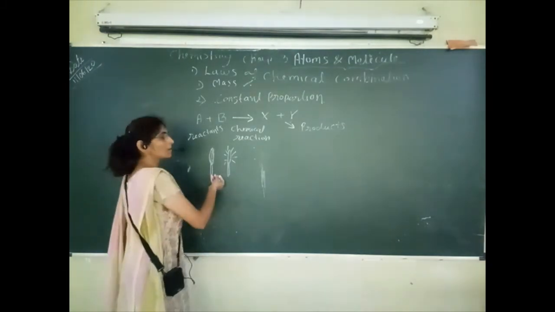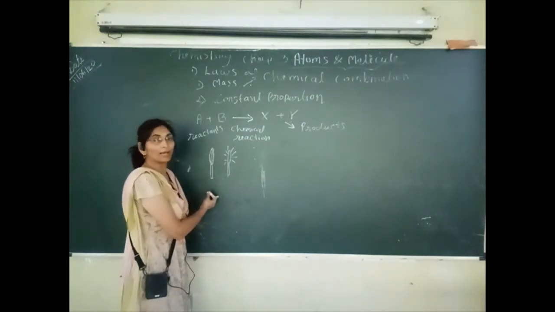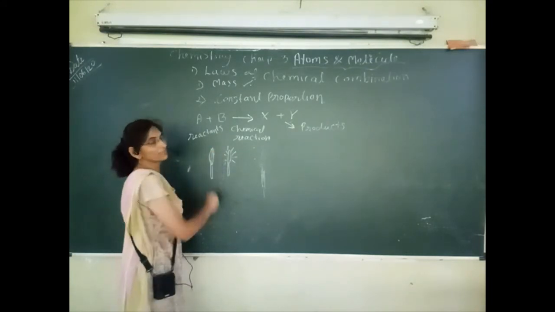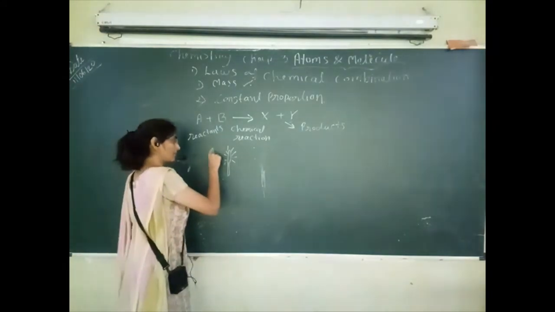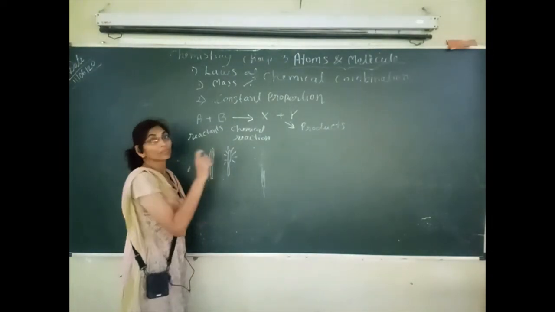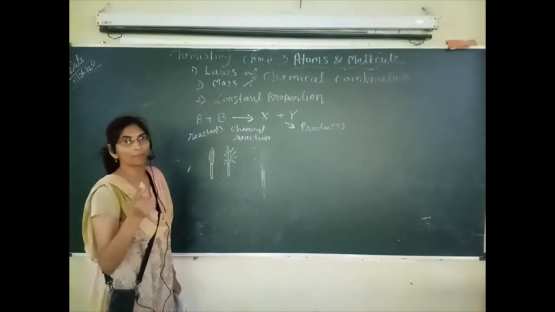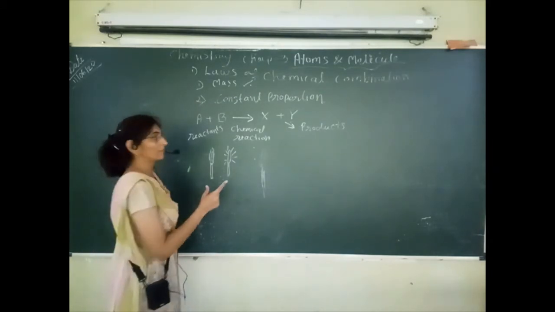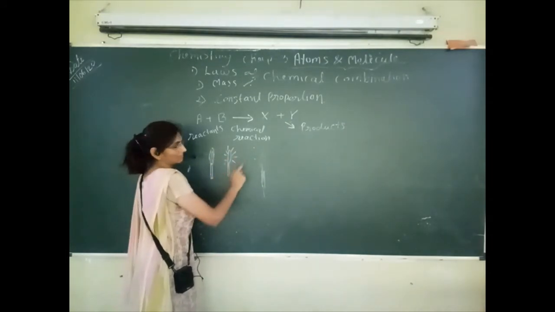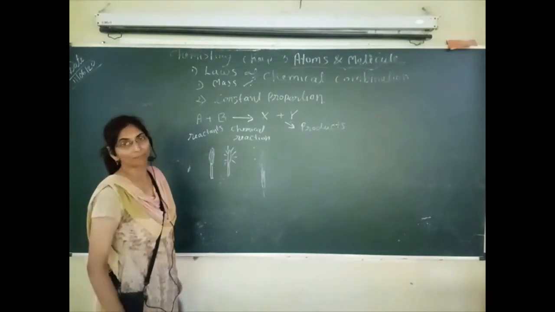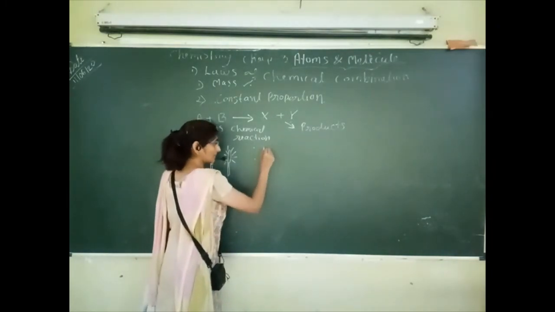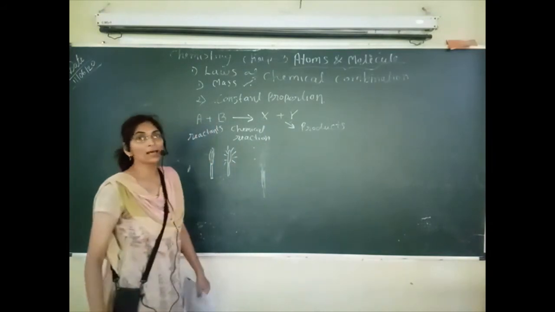Burning here, no doubt a chemical reaction is happening here, because at the top of this matchstick there is material. What is the material present here? It is one type of compound of phosphorus, red phosphorus. And when we burn it, a chemical reaction happens. An oxidation process happens, and some gases are released.